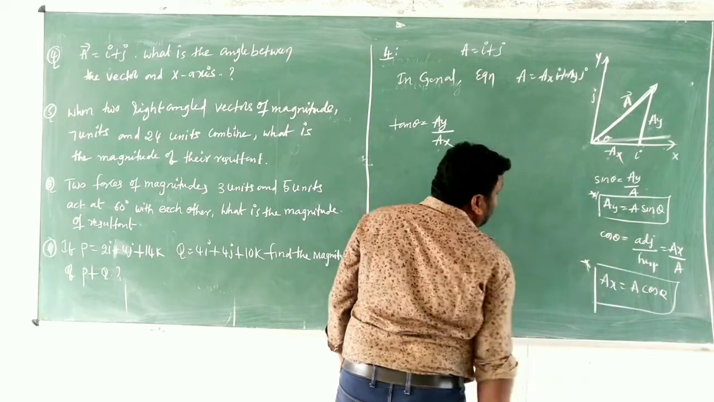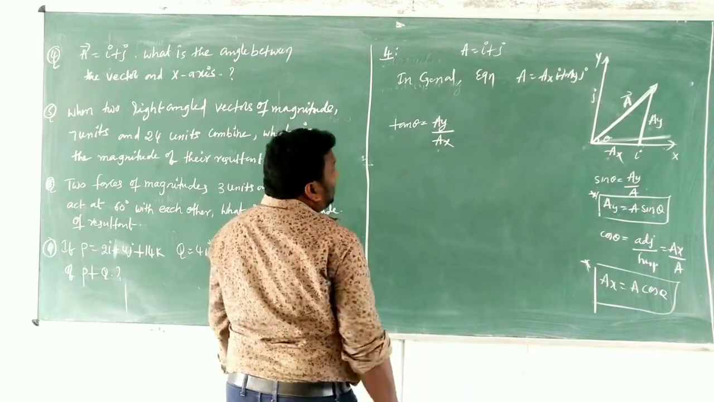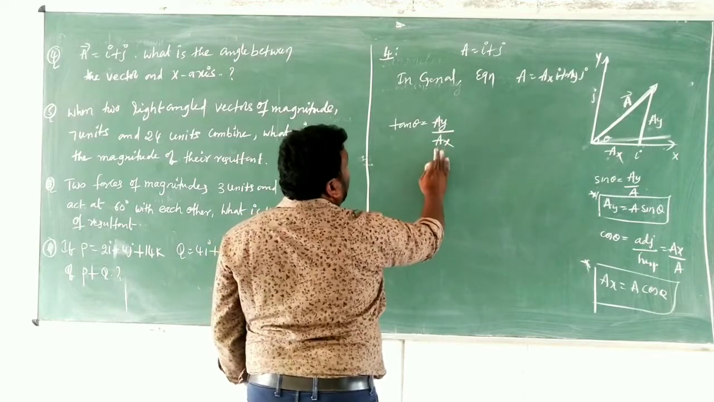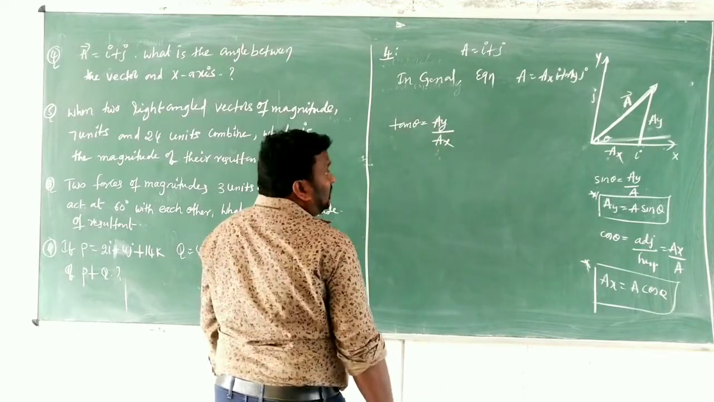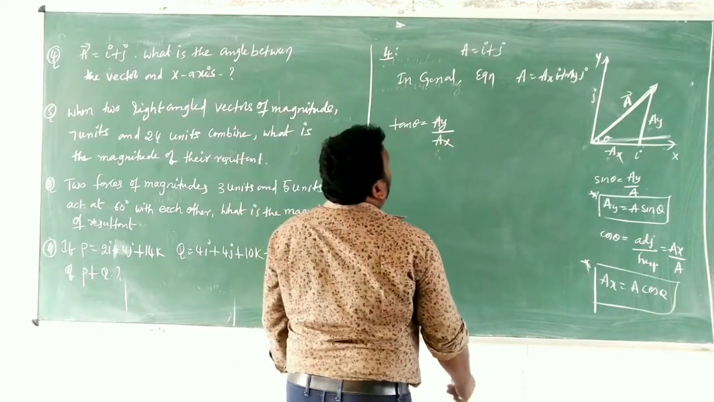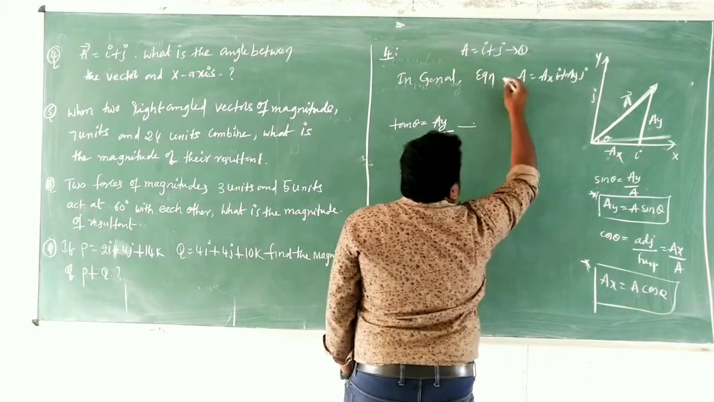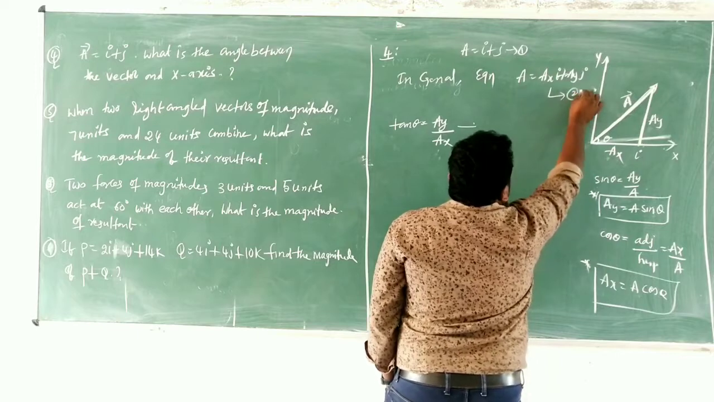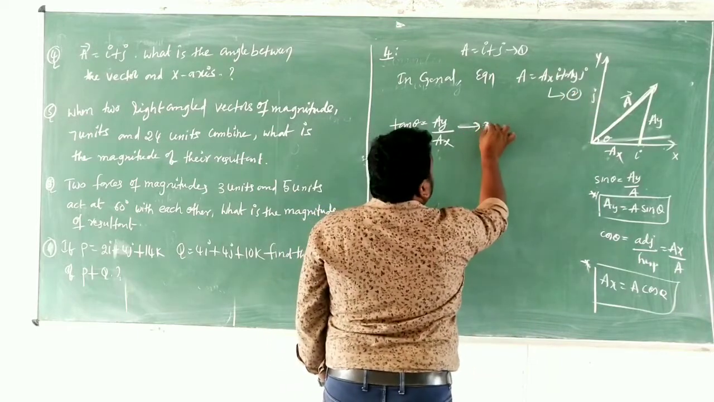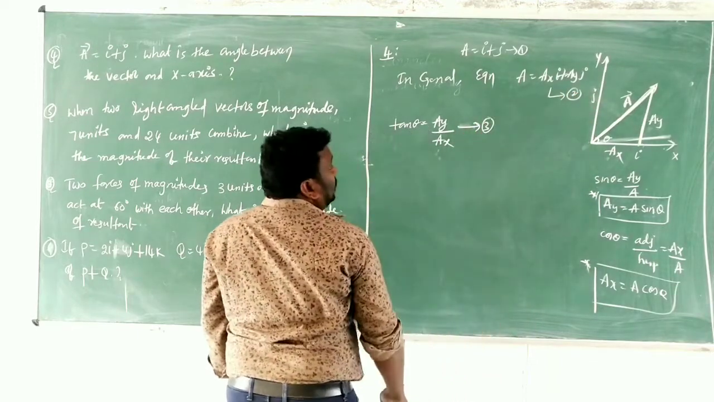Then what do you get? Tan theta. So that's why this is the right one. Tan theta is equal to ay by ax. Clear? And children, now you have to observe. This is equation number 1 and this is equation number 2, and this is equation number 3, just you can imagine now.